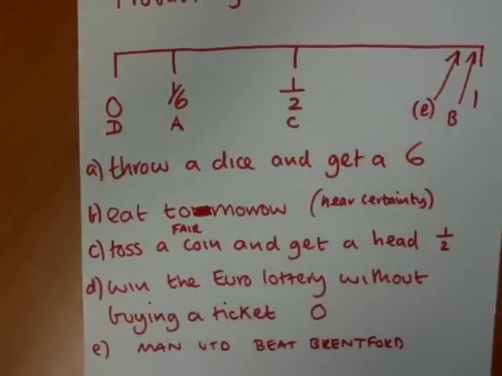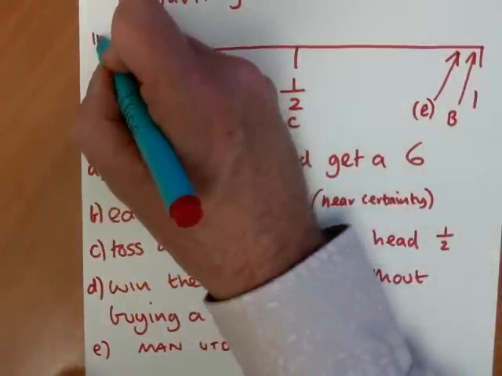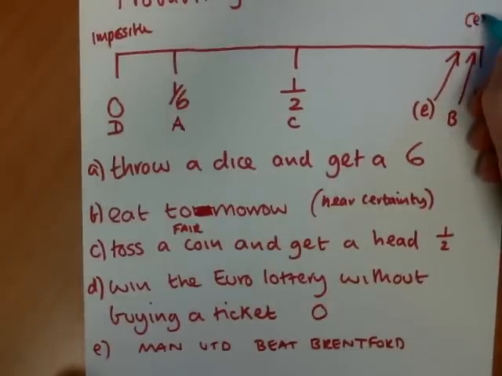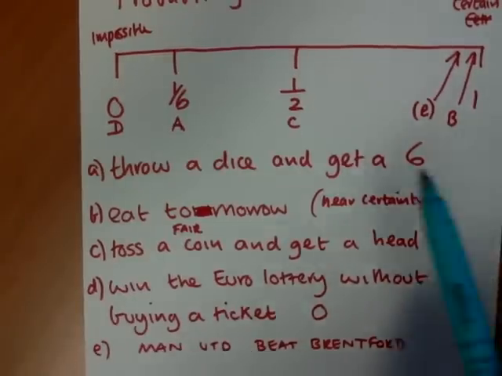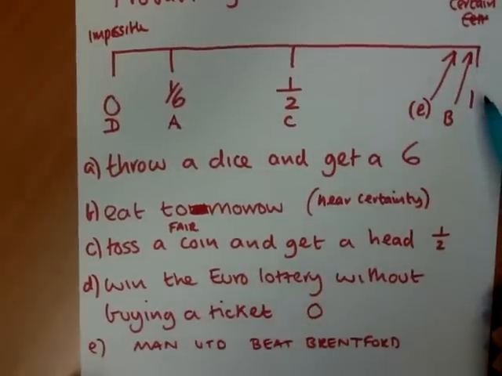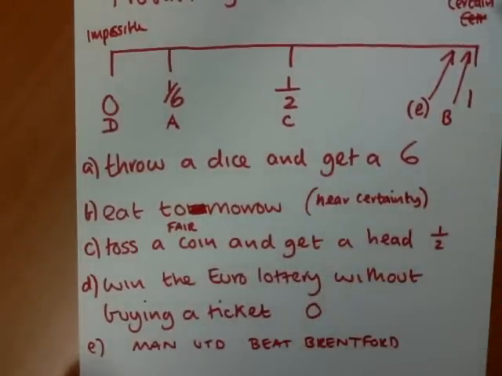Okay, so I hope this gives you an idea of probability scale. The key thing to remember is that probabilities only exist between 0 and 1. 0 is impossible, and 1 is certain. I hope I spelled it correctly. Most things we look at and consider occur between the values of 0 and 1. But it's good to have examples of things that are impossible, such as the Euro lottery, and things that are certain. Eating tomorrow, more than likely, is going to happen for all of us who come to Featherstone High School.